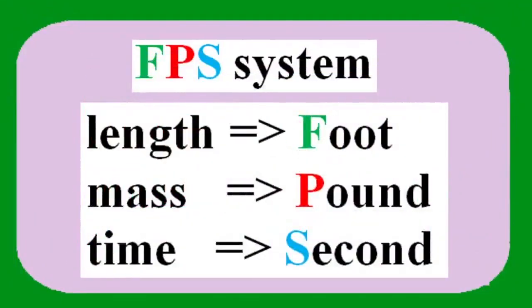FPS system. In this system, unit of length is foot, the unit of mass is pound, and the unit of time is second. These three letters are the first letter of the words, foot, pound, second. The system is an English unit. It is still used today in some countries, such as the United States.